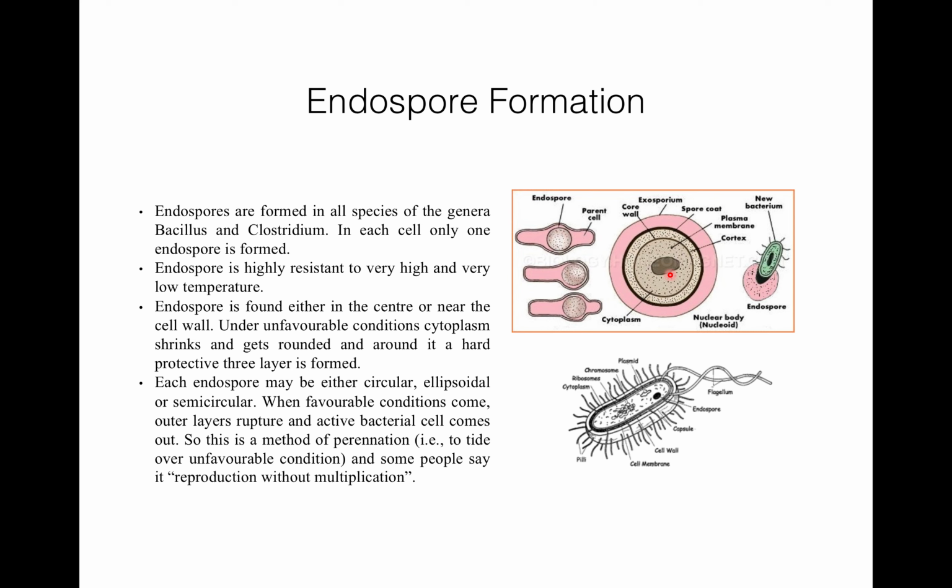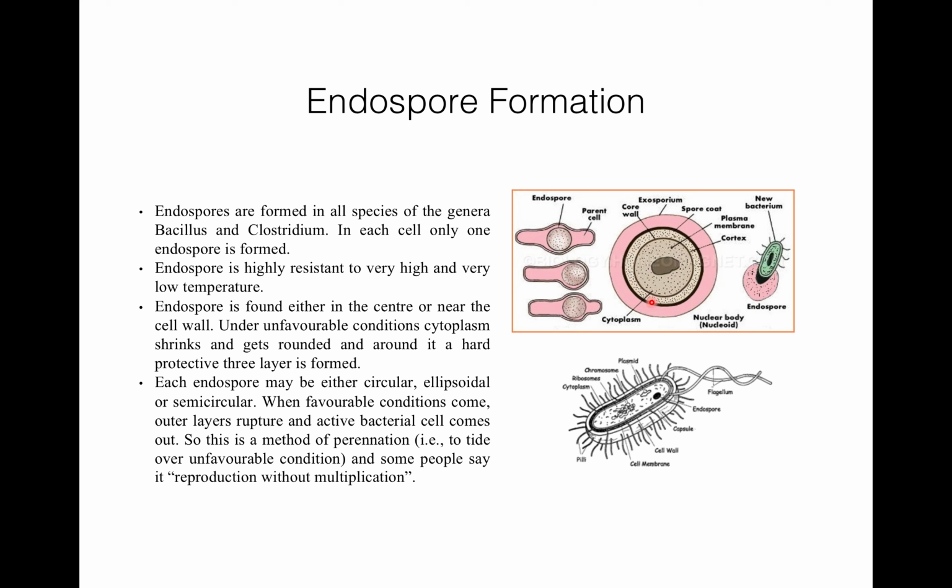When favorable conditions come back, the outer layer ruptures and the active bacterial cell comes out. This is a method of perenniation, meaning to tide over unfavorable conditions. All three methods are to tide over unfavorable conditions, and it is also said to be reproduction without multiplication.